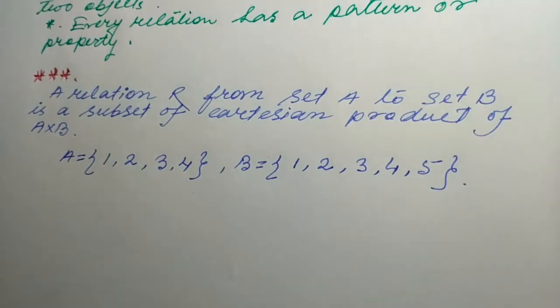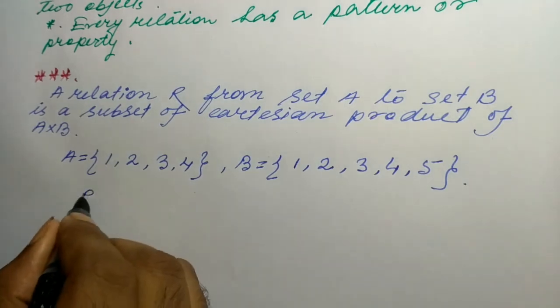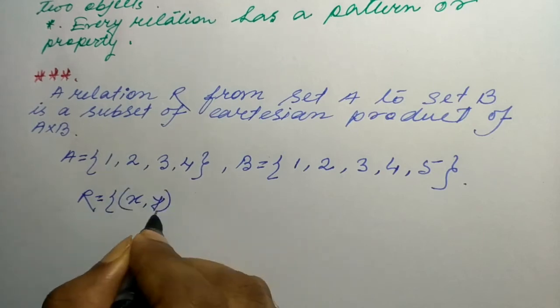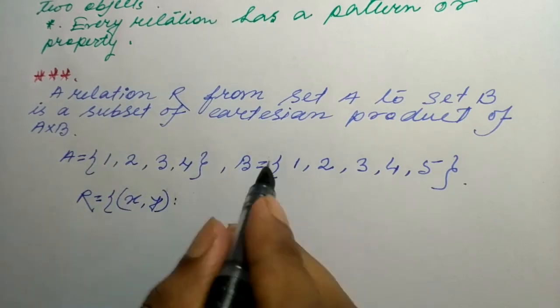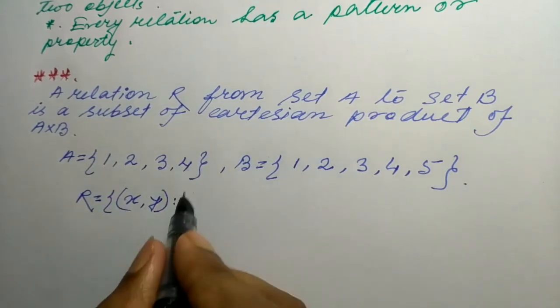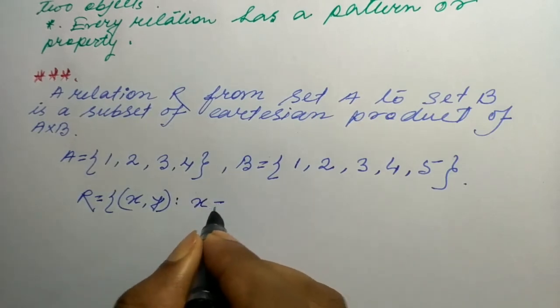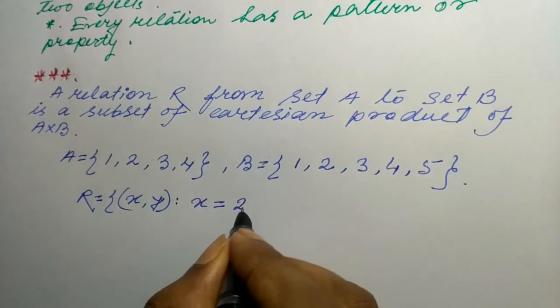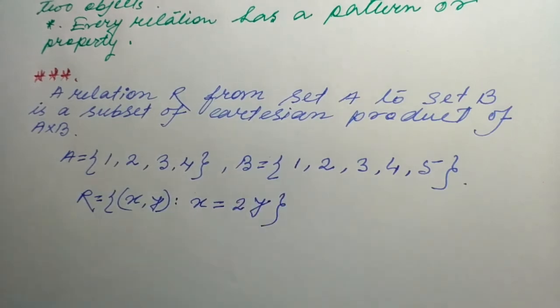Suppose we are given a relation R, where (x, y), x is an element of A and y is an element of B, and the relation is x equal to 2y.